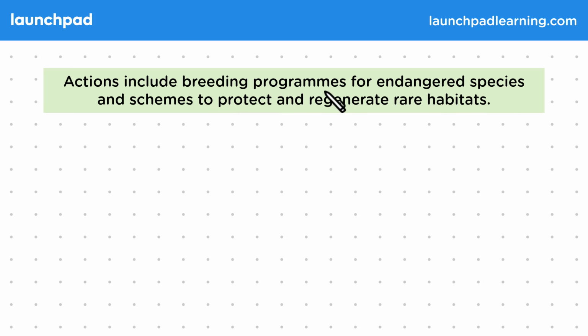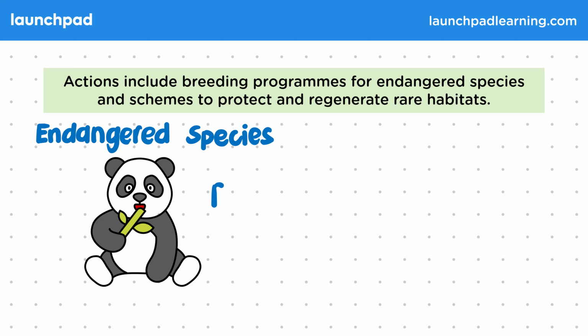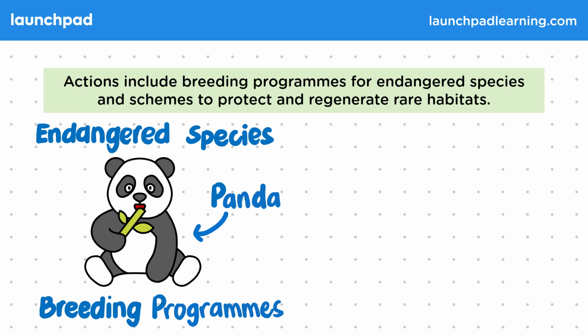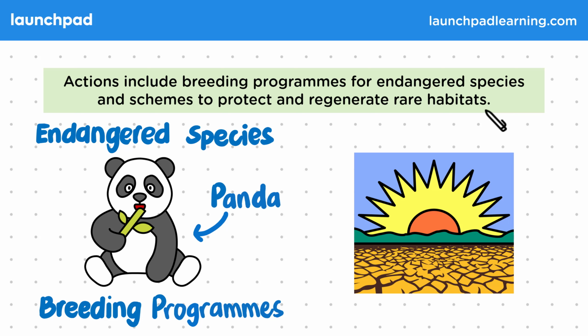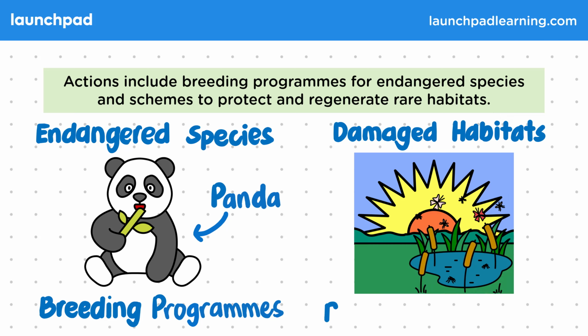Actions include breeding programs for endangered species and schemes to protect and regenerate rare habitats. Probably the most well-known endangered species is the panda. Pandas are now classed as vulnerable, and their recovery has been in part due to major conservation efforts such as breeding programs. Sometimes this happens in zoos, for example Edinburgh Zoo, who borrowed a mate from a Chinese zoo for their panda. Examples of rare habitats include reefs, and habitats that have been damaged, for example by mining or intensive farming, are being protected, replanted, and generally regenerated.